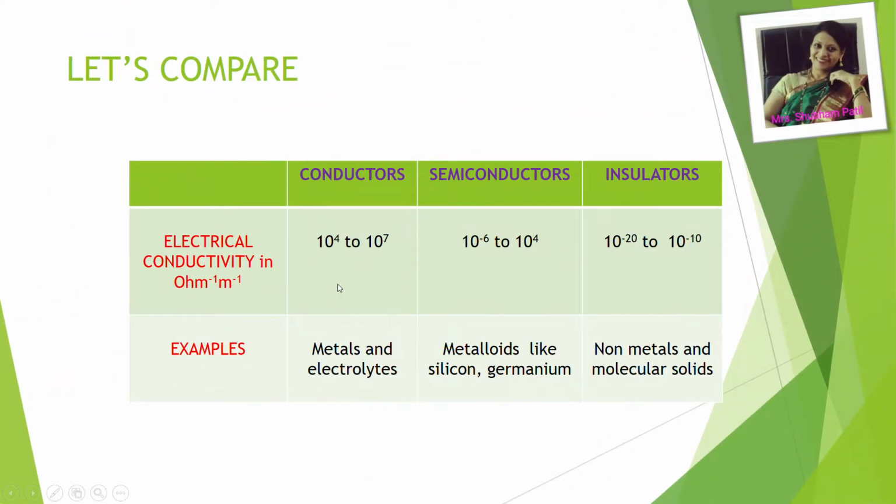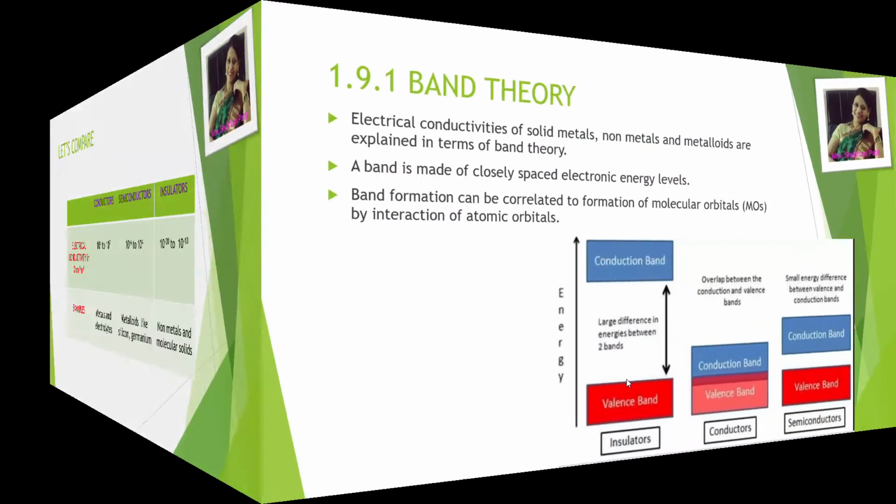So let's compare all of them. Here is one chart prepared for you. Conductors, semiconductors and insulators, their electrical conductivity in per ohm per meter. For conductors it is 10 raised to 4 to 10 raised to 7. For semiconductors it lies between conductors and insulators, 10 raised to minus 6 to 10 raised to 4. And for insulators it is very low, 10 raised to minus 20 to 10 raised to minus 10. Examples of conductors will be metals and electrolytes. Semiconductors examples will be metalloids like silicon and germanium, and insulators examples will be non-metals and molecular solids.